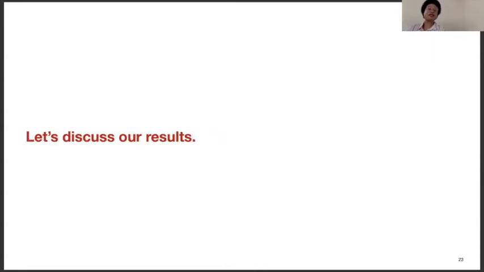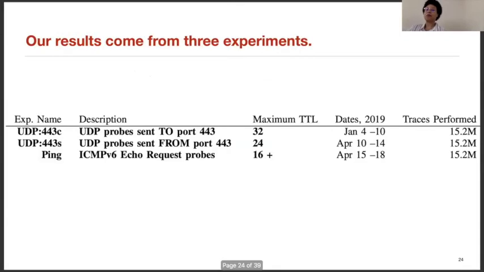Now let's discuss our results. Our results come from 3 experiments. In our experiment named UDP-443C, we used YARRP to send UDP probes to port 443 of our 15.2 million targets.